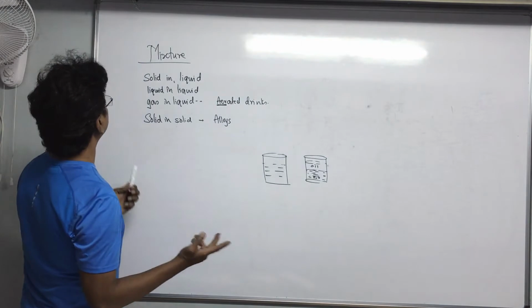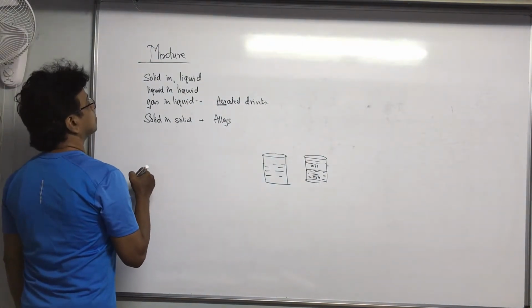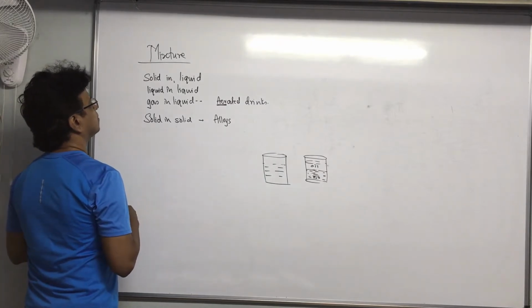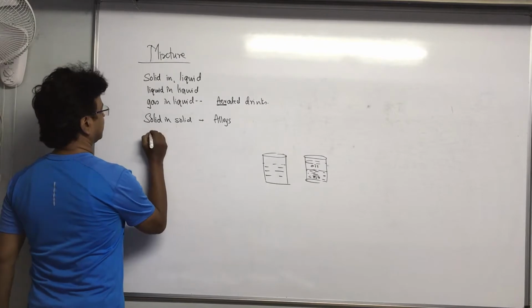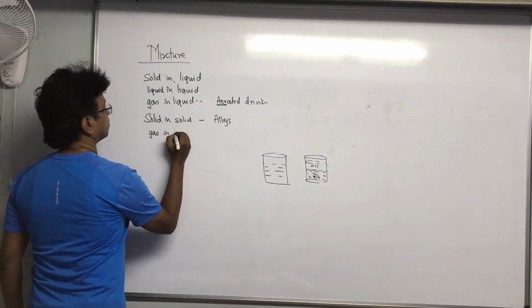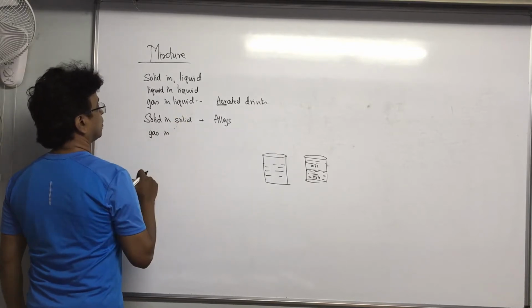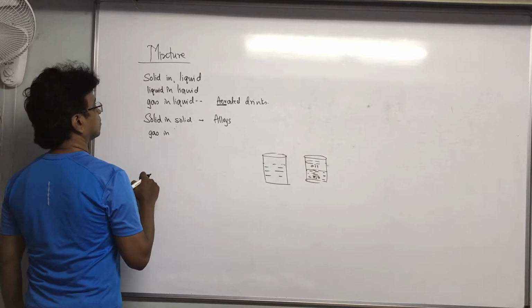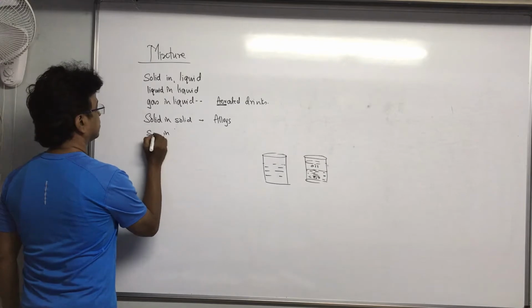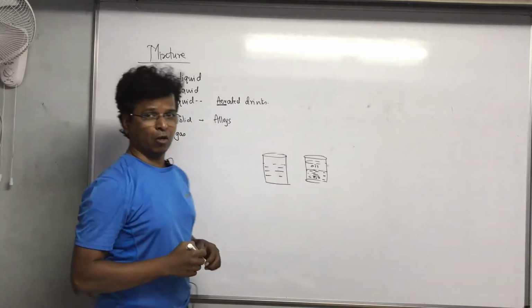Then what else do I have? Am I missing anything? Gas in gas and gas in liquid are covered.